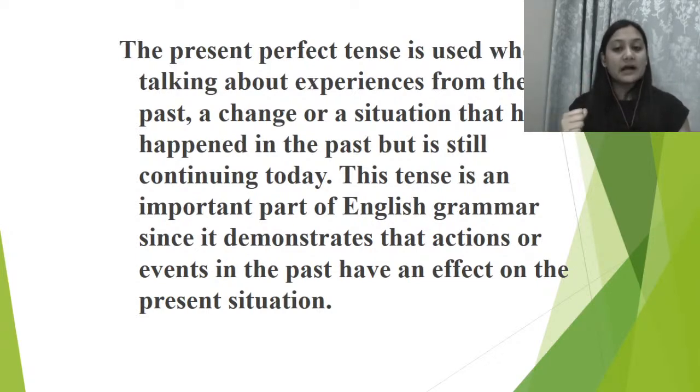has happened in the past but is still continuing today. Right? This tense is an important part of English grammar since it demonstrates that actions or events in the past have an effect on the present situation. Something has happened in the past और उसका जो effect आ रहा है, that thing has affected us badly. और उसका कैसे भी like positive और negative जैसा भी effect आया है, but वो effect आया है present scenario